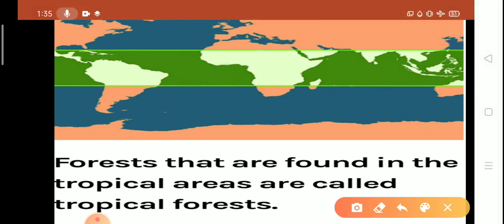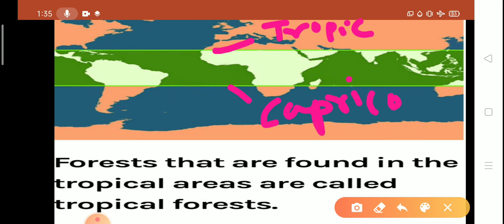This is the world map, and this line is known as the Tropic of Cancer, and this line is known as the Tropic of Capricorn. So tropical forests lie between the Tropic of Cancer and the Tropic of Capricorn. That's why these forests are known as tropical forests.